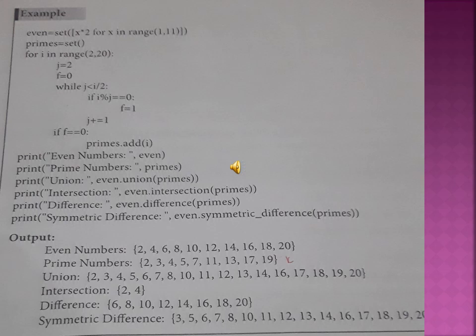Upon seeing the prime numbers, 2 is divisible by 1 and 2, then 3, 5, 7, 11, 13, 17, 19. These are the prime values. For the even numbers, you should give the even numbers 2 to 20. After the prime numbers, union means even numbers and prime numbers, you should write together. Next, intersection means the values that are common in both the even numbers and the prime numbers, we write that value.